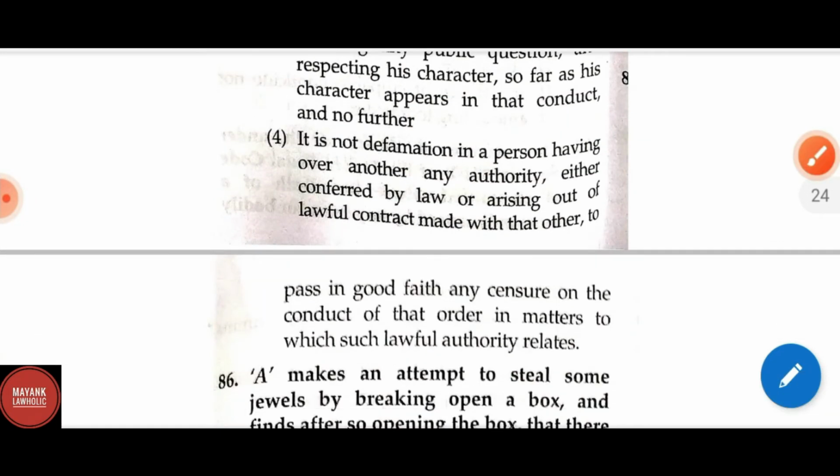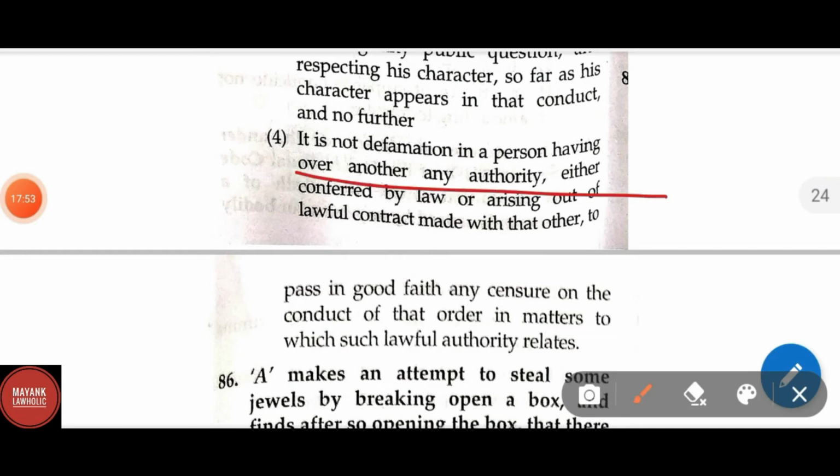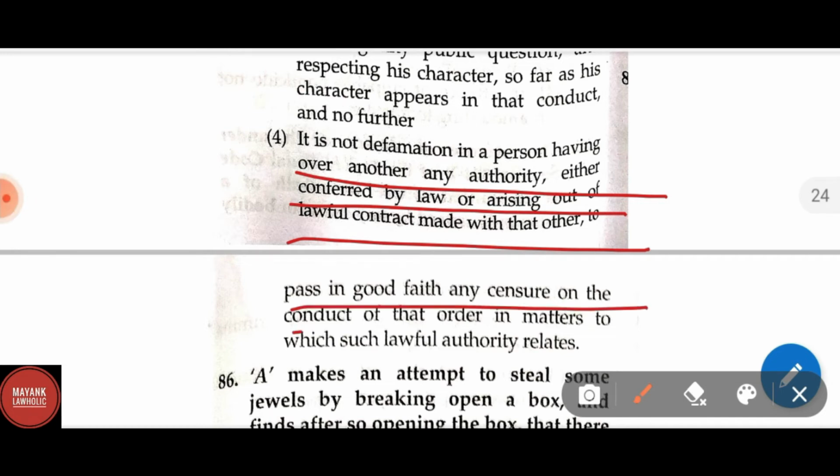And option 4, it is not defamation if a person having any authority either conferred by law or arising out of the lawful contract made with the other to pass in good faith any censure on the conduct of that other in matters to which such lawful authority relates.